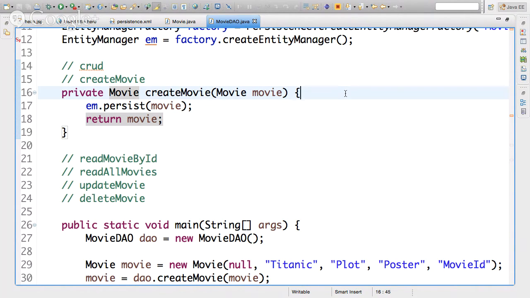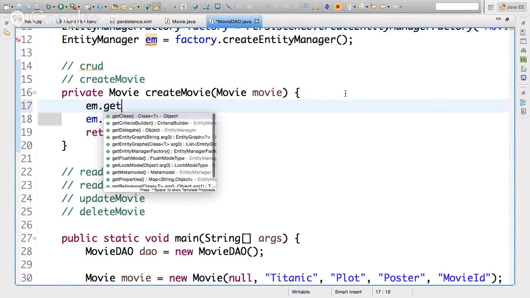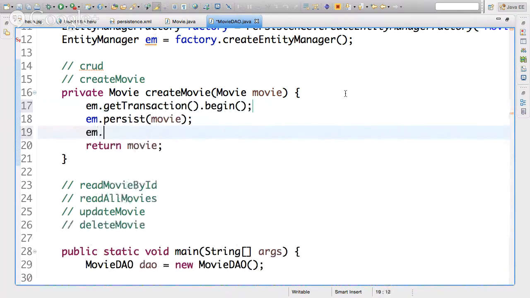Actually, I was fooling you. We actually do have to do one more thing. We need to wrap this in a transaction. We need to start a transaction and then commit any changes. So we'll do em.getTransaction().begin, and finally em.getTransaction().commit. And that's only when the database is being updated, when you're writing to the database, when you're doing inserts, updates, deletes. Those need to be inside of a transaction.